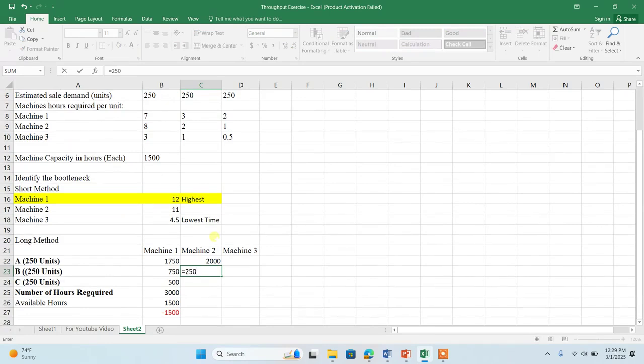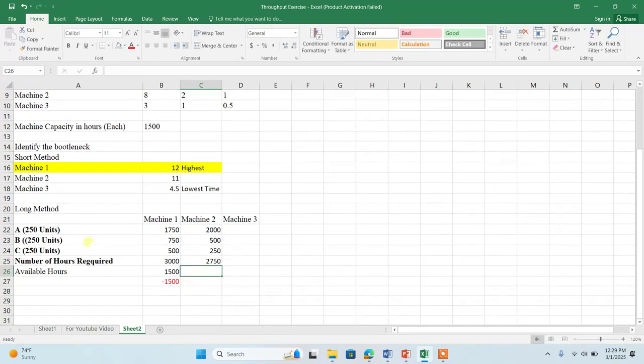So I cannot produce 250 units of each. Now one thing is clear. If I want to produce 250 of C product, it requires 1 hour. So the total hours required by the machine to produce 250 units is 2750.